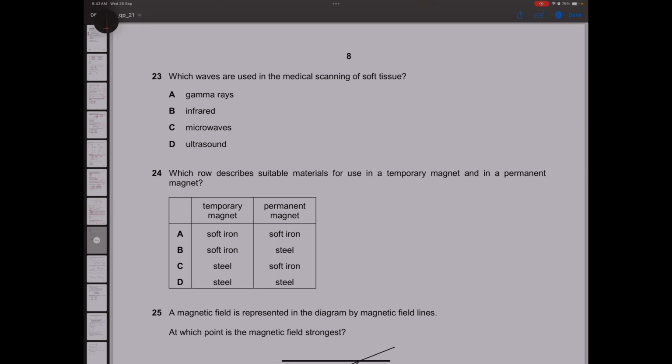Question 23. Which waves are used in the medical scanning of soft tissue? We know that ultrasound is used for this. Next: which row describes suitable materials for use in a temporary magnet? Now, this is a good question.